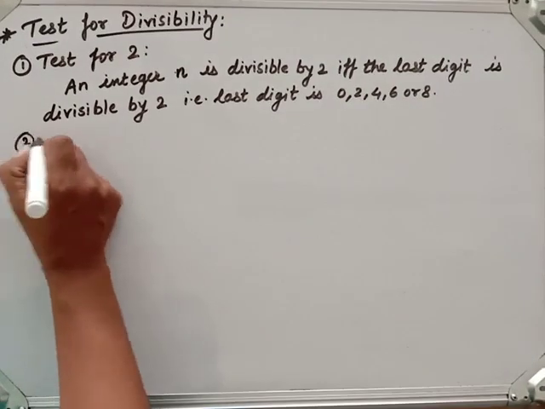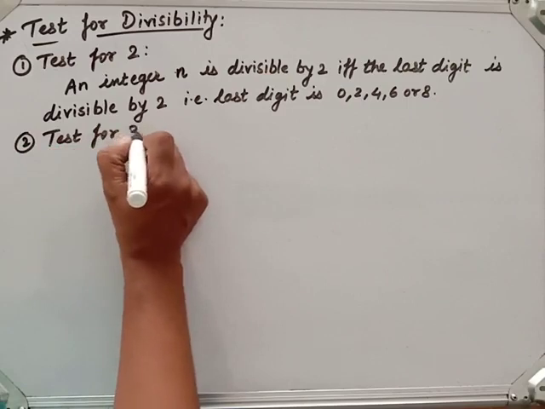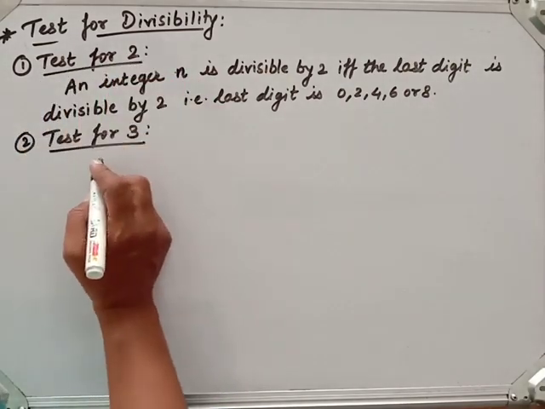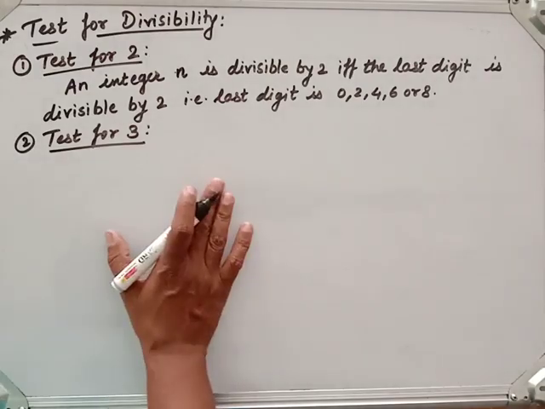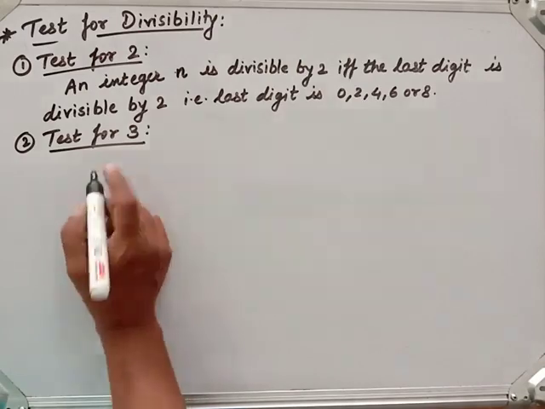Now the second thing, test for 3. You know, if the sum of the digits of n is divisible by 3, then we say the integer n is divisible by 3.